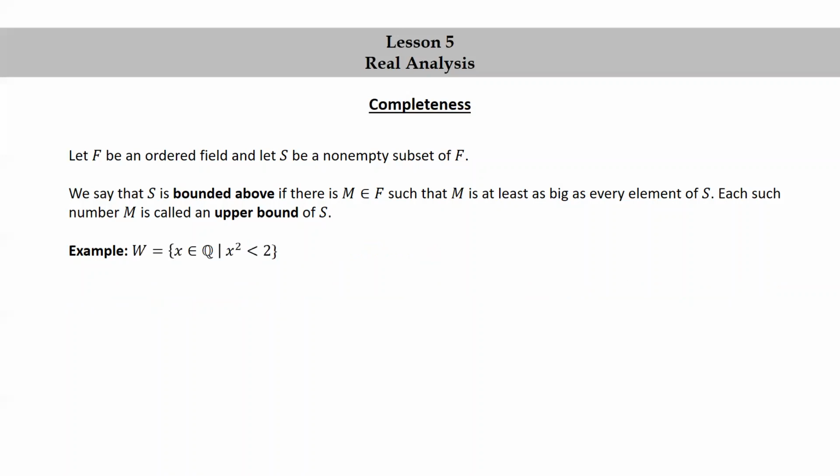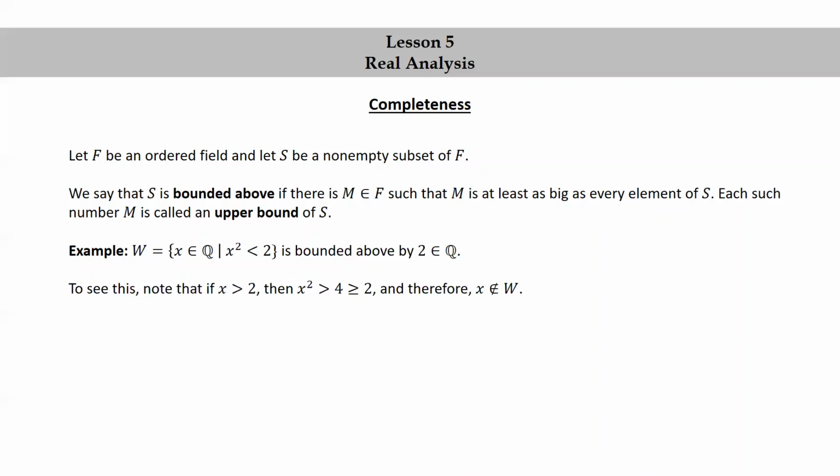One more example. W equals the set of rational numbers x such that x squared is less than 2. This is bounded above by the rational number 2. To see this, note that if x is greater than 2, then x squared is greater than 4, which is greater than or equal to 2. And therefore, x is not in W. Any number greater than 2 is also an upper bound.